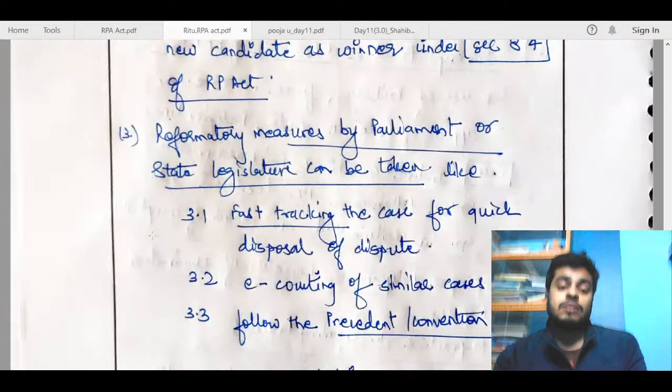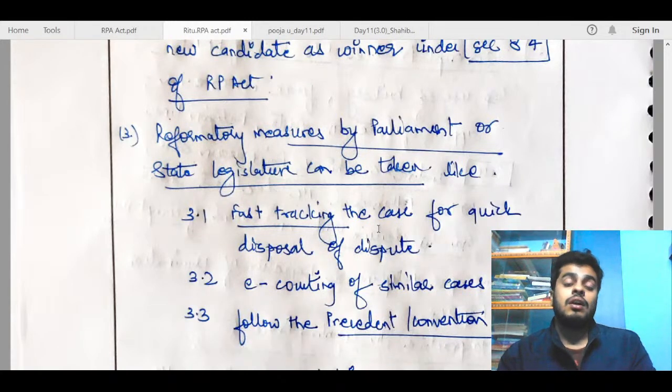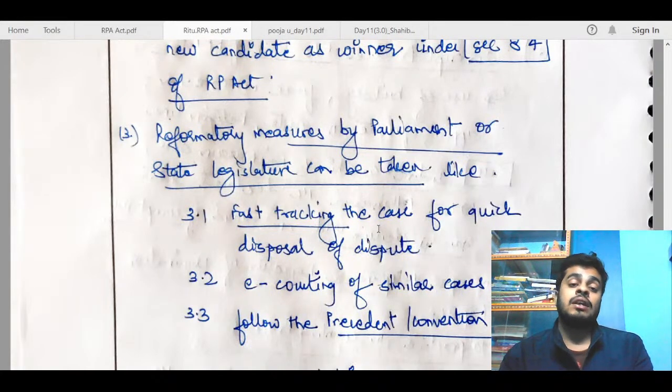And this point can act as a way forward also. So you can simply give the subheading way forward and write this. Try to draw some diagram or write it in some smart art format, and that will be better. So overall, I think you will get 5 out of 15 for this answer, basically because of missing writing about the anti-defection law.